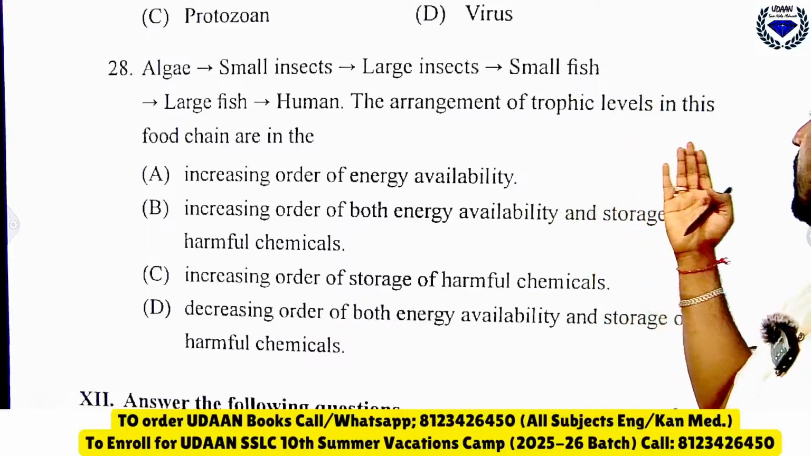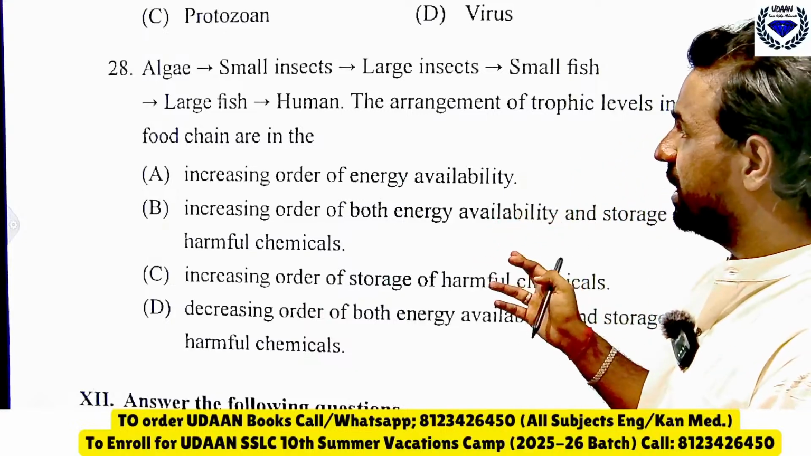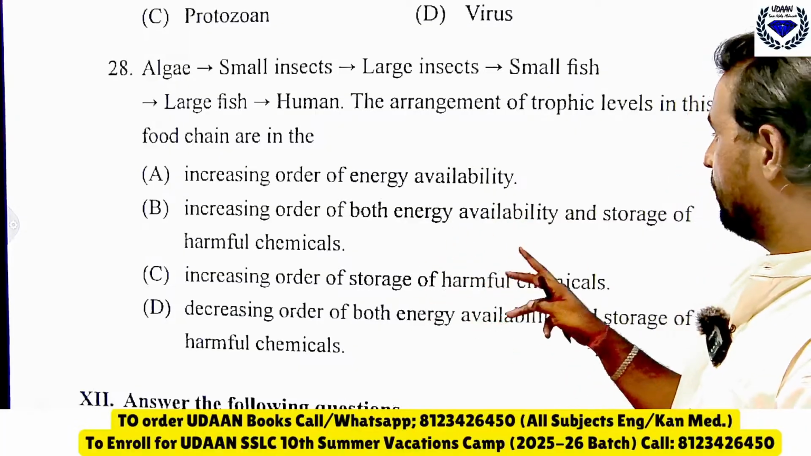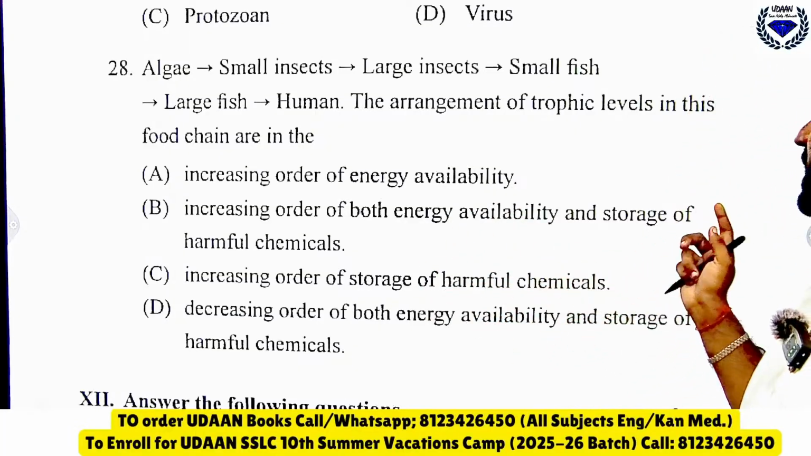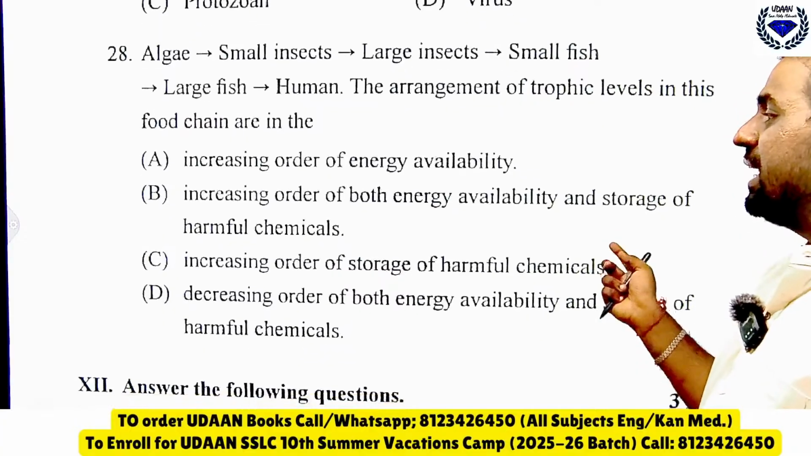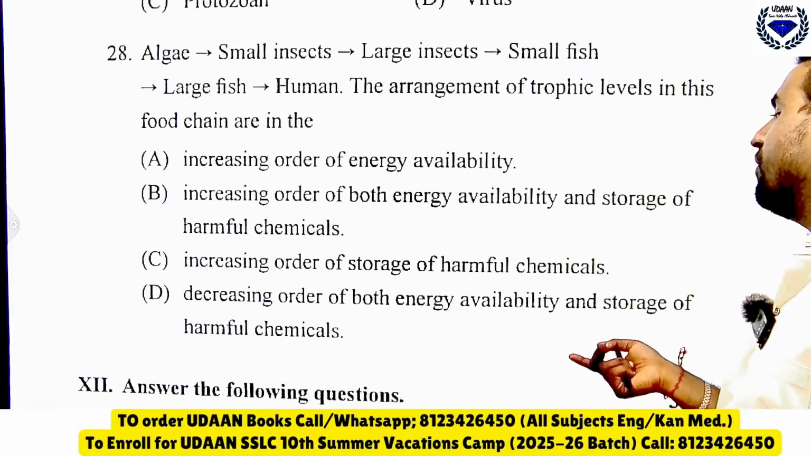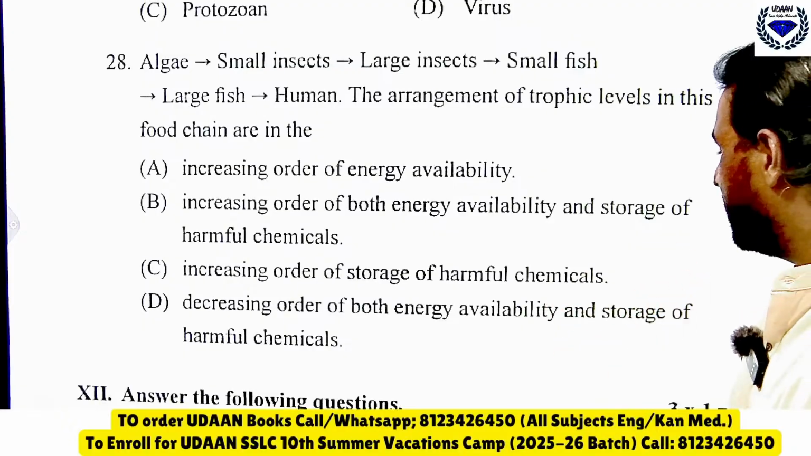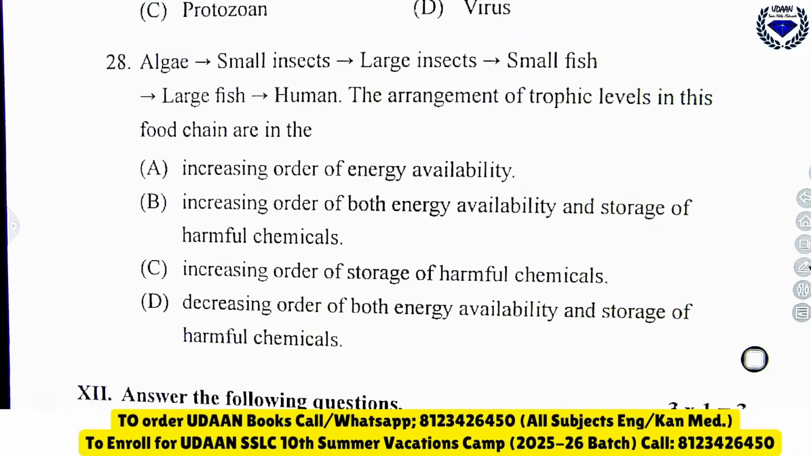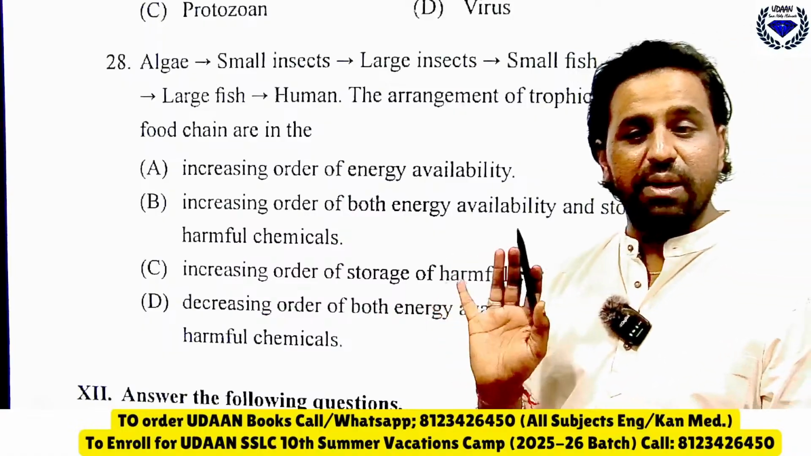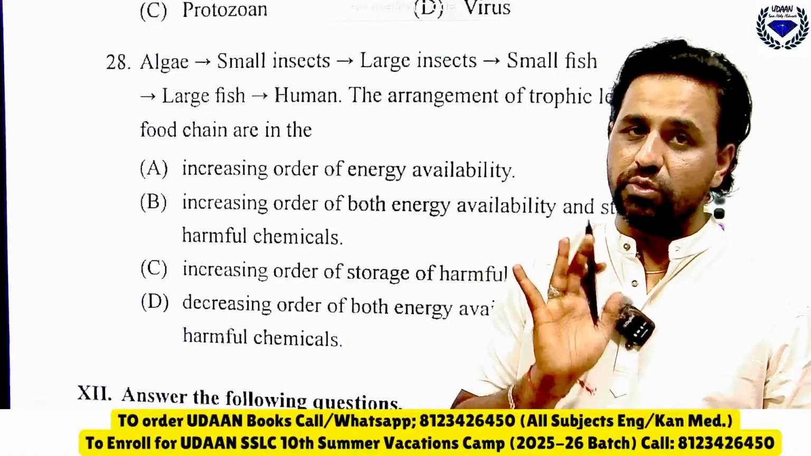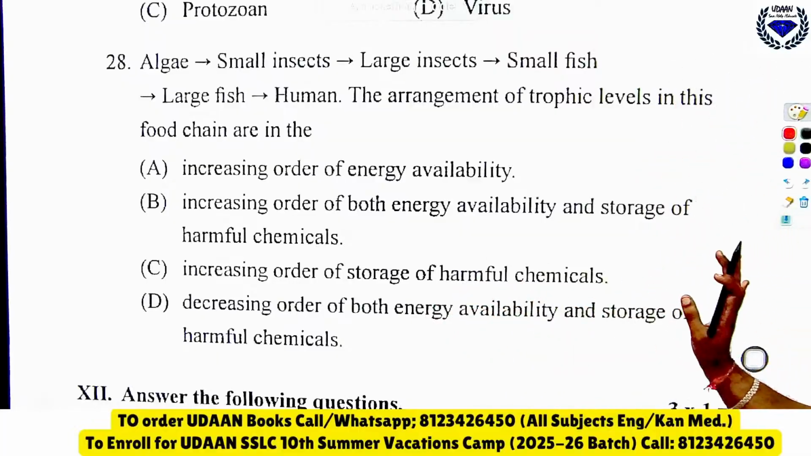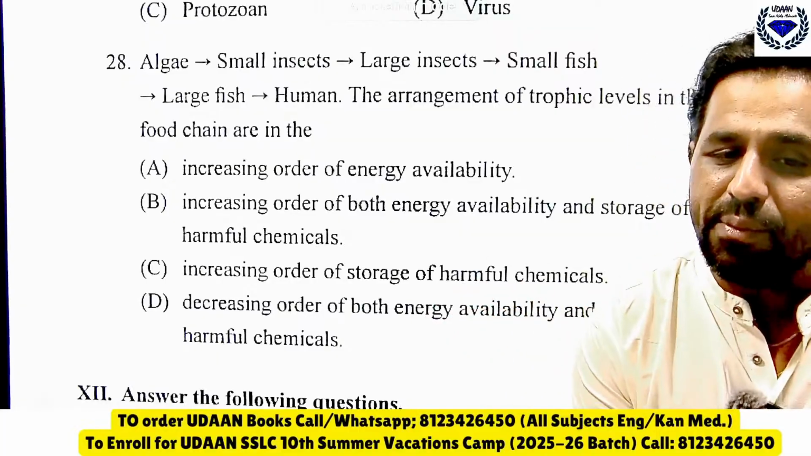The arrangement of trophic levels in this food chain are in increasing order of energy availability, increasing order of both energy availability and storage, then increasing order of storage of harmful chemicals, decreasing order of both energy availability and storage of harmful chemicals. So let me know the answer. Consider this an application level question, because the level of question which has been asked here is somewhat difficult. So I am expecting the answer.